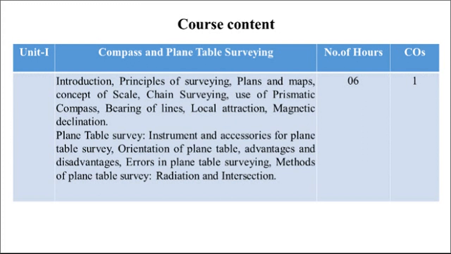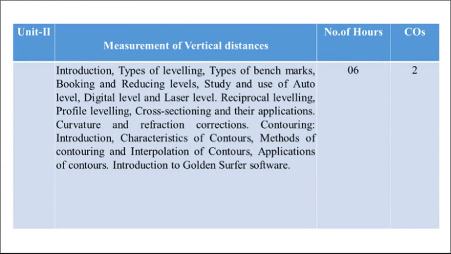In the second part, we are going to study regarding plane table survey. So, in this we are going to study the instrument and accessories for plane table survey, then orientation of plane table survey, advantages and disadvantages of plane table survey, next one, errors in plane table surveying. Then methods of plane table survey, in that radiation method and intersection method we are going to study. Then next one, unit number 2, measurement of vertical distances.